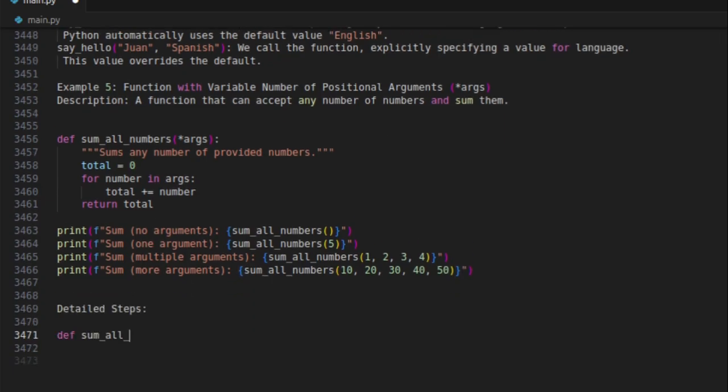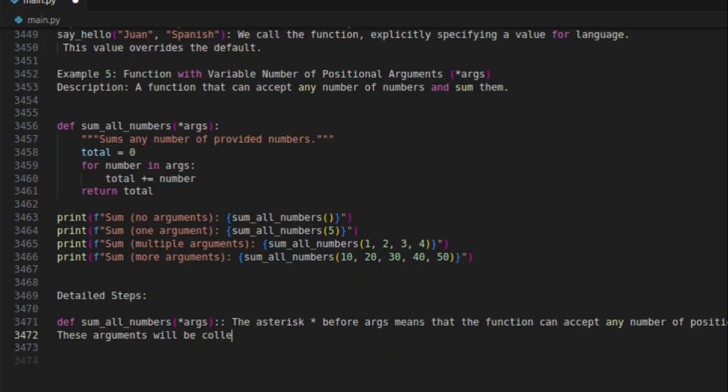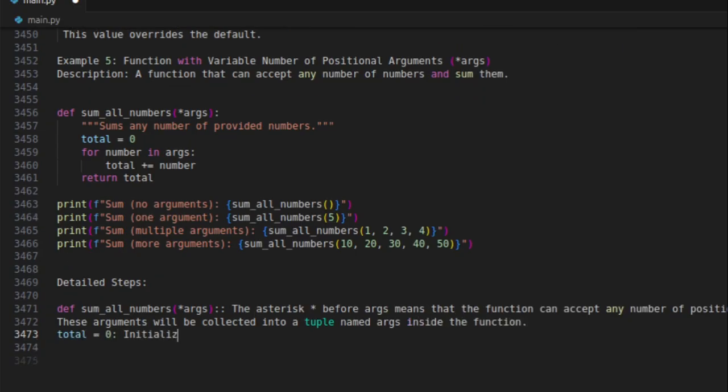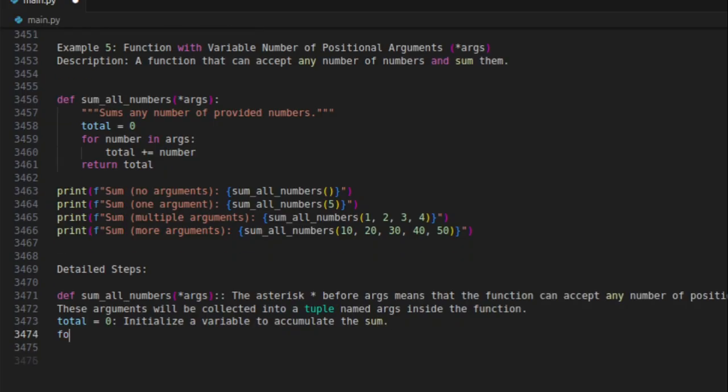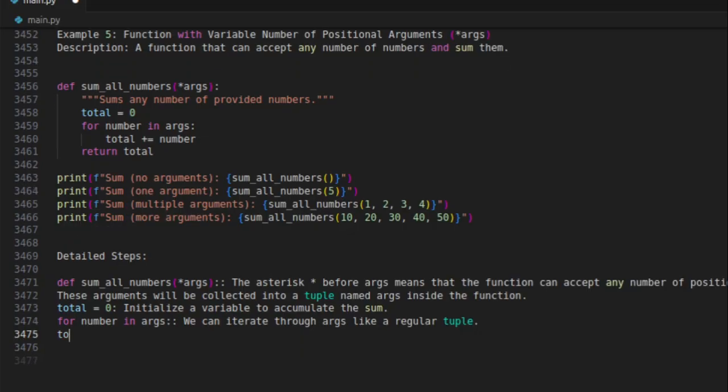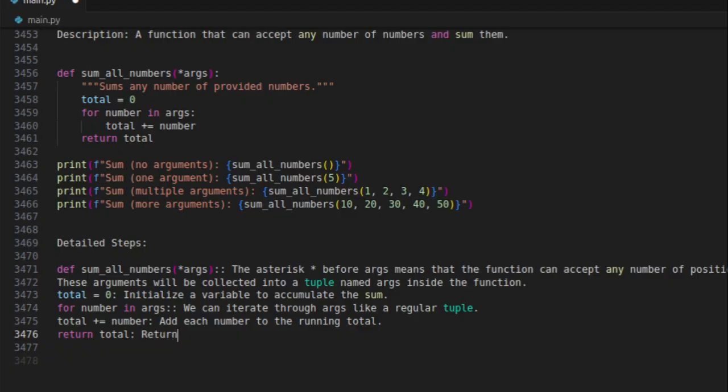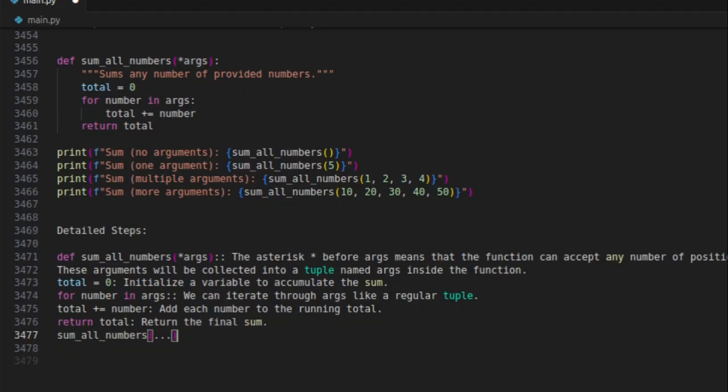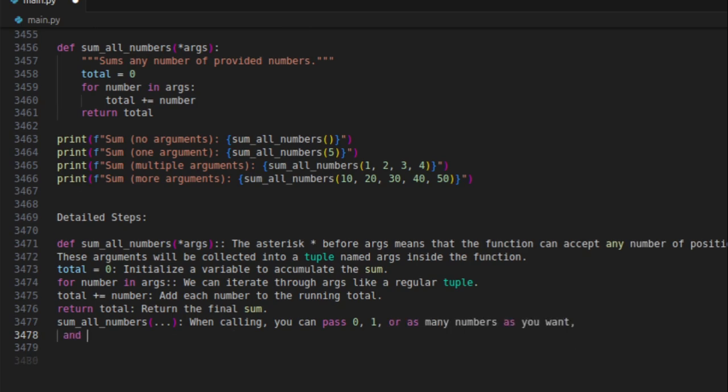Detailed steps. def sum_all_numbers(*args): the asterisk before args means that the function can accept any number of positional arguments. These arguments will be collected into a tuple named args inside the function. total = 0: initialize a variable to accumulate the sum. for number in args: we can iterate through args like a regular tuple. total += number: add each number to the running total. return total: return the final sum. When calling sum_all_numbers, you can pass 0, 1, or as many numbers as you want, and all of them will be included in args.